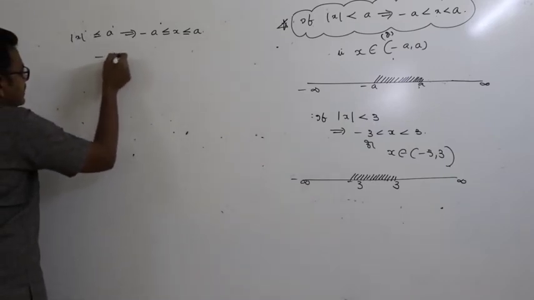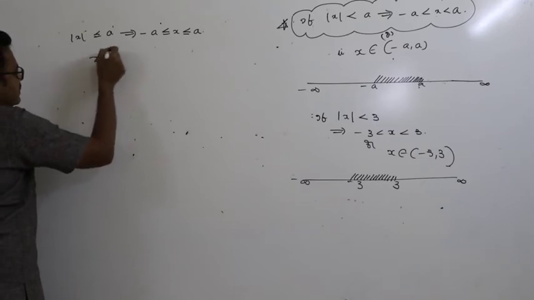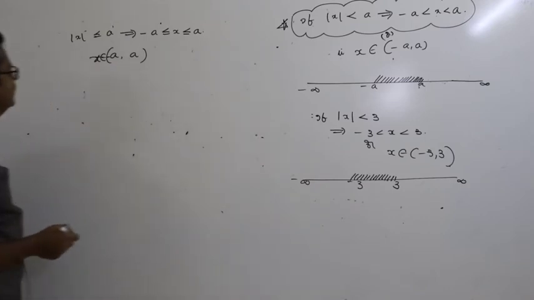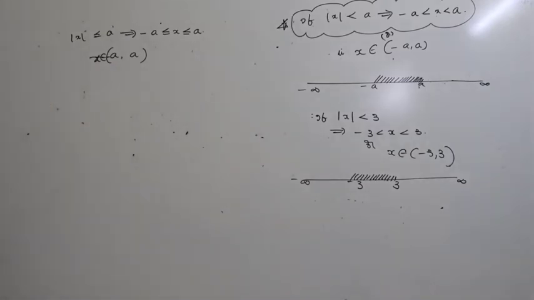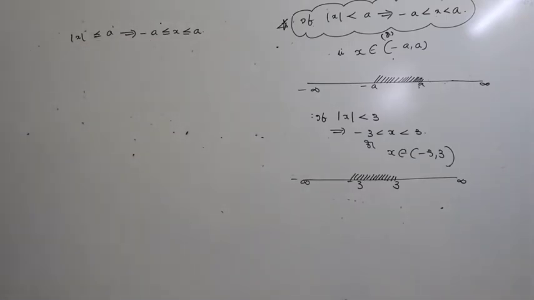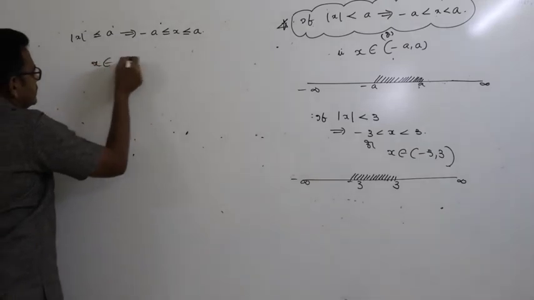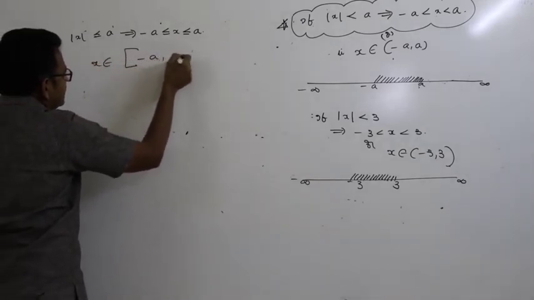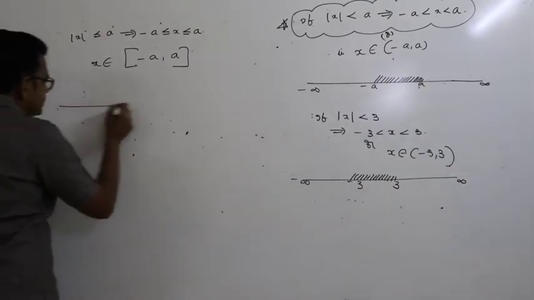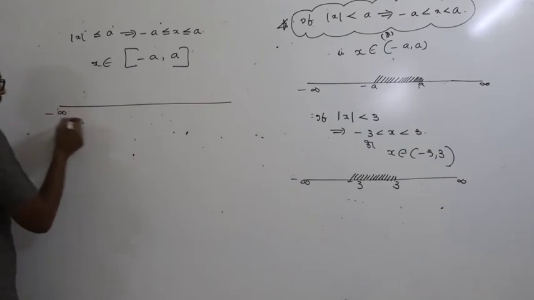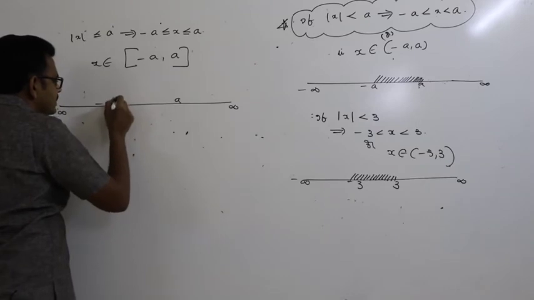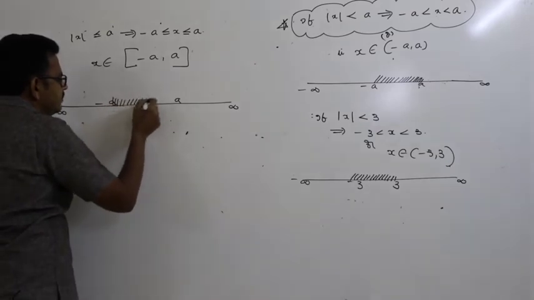That is, x belongs to the closed interval minus a comma plus a. Just see here also: this is minus a, this is plus a, between minus infinity and plus infinity, including these two points.